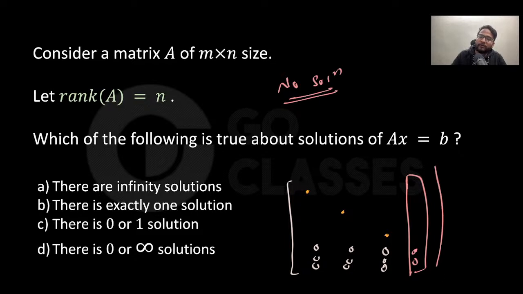Let me know if you have the free variable. If this is zero, then there is a solution definitely, but infinite solutions or not depends on the free variable. Do you have the free variable? I think no, right? You do not have the free variable because every column is a pivot. Don't look at the row, okay? Don't make these mistakes.